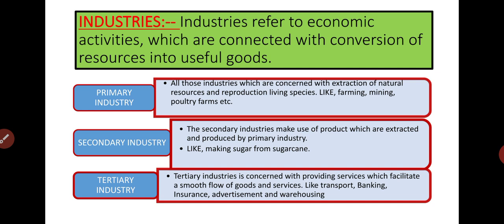Next we have the service industry, or the tertiary industries. These are the industries which facilitate the flow of goods and services, that means from the place of production to the place of consumption. We need a lot of resources and a lot of services, and the service sector does that. That means tertiary industry provides services, and with the help of tertiary industry only there will be a smooth flow of goods and services.